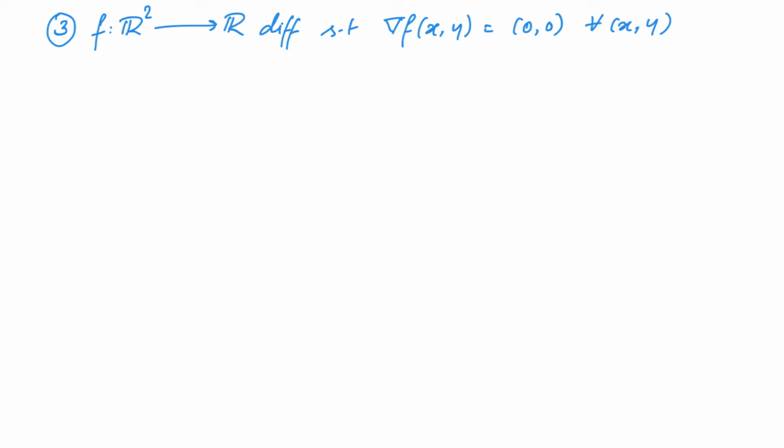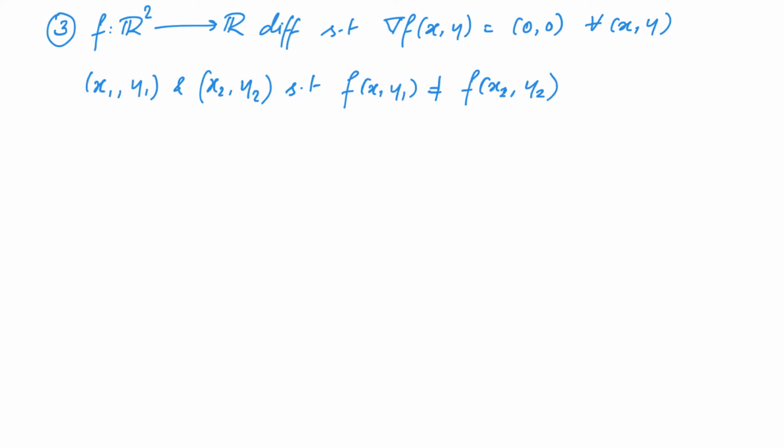We guess that once again this function f has to be a constant, and we try to prove this using a proof by contradiction. So to use a proof by contradiction, we assume that there exist 2 points x1, y1 and x2, y2 such that f of x1, y1 is not equal to f of x2, y2. And using this, we would like to reach a contradiction. Given these 2 points x1, y1 and x2, y2, we can consider a line segment that joins these 2 points.